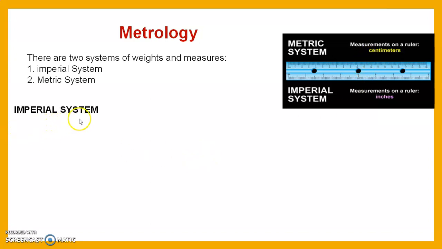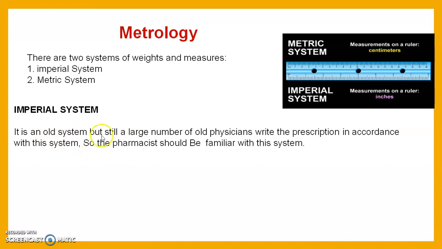First of all, we see the imperial system. It is an old system, but still a large number of old pharmacists write the prescription in accordance with this system. So pharmacists should be familiar with this system. To get familiar with the old numbers or old measures, we need to understand this imperial system.